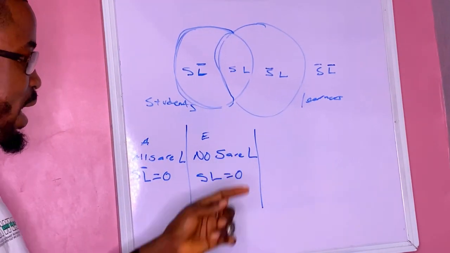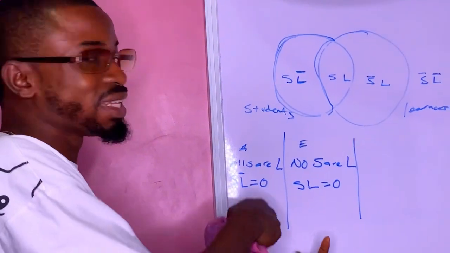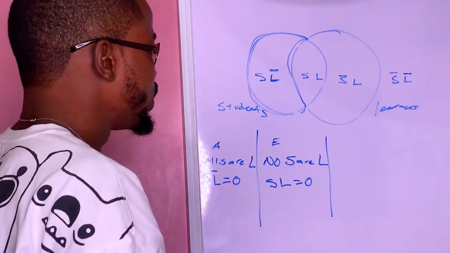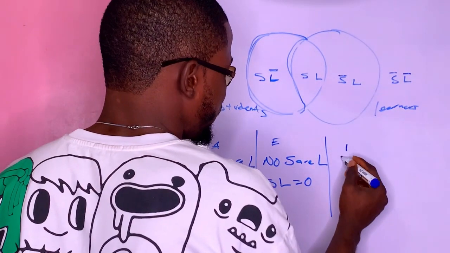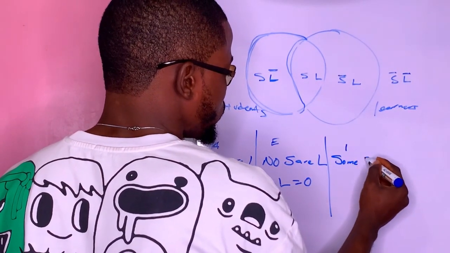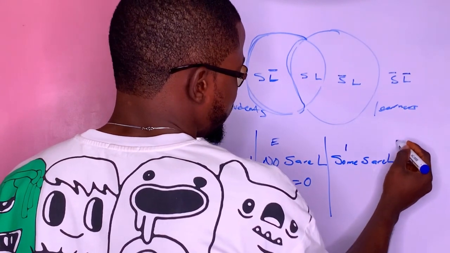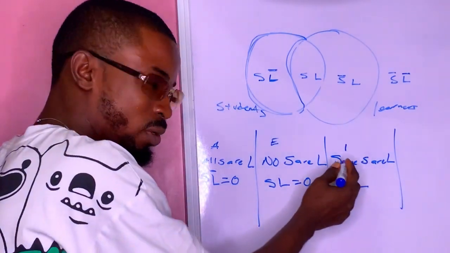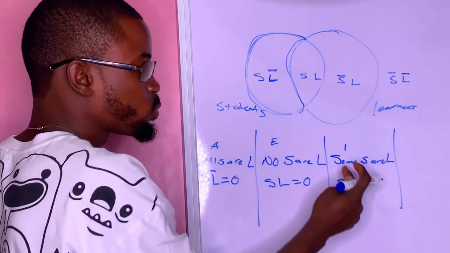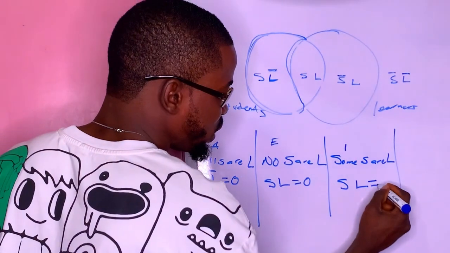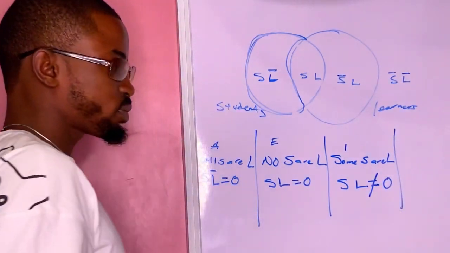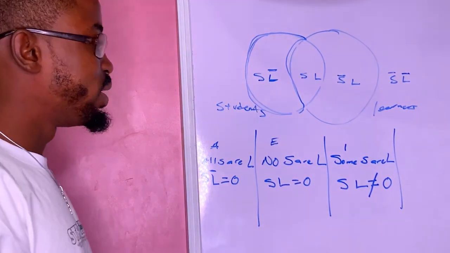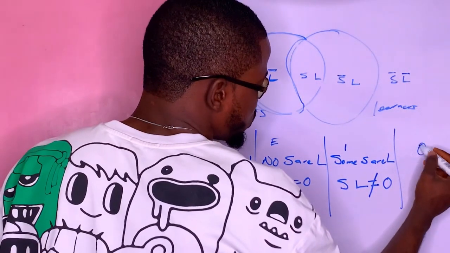So this place, no students are learners, is students that are learner. This one is students that are non-learner. This one is students that are learner equals 0. Then the I proposition, how do we symbolize? Some students are learners. So that means students that are learner. There's no not in this one. So students that are learner is not equal 0.